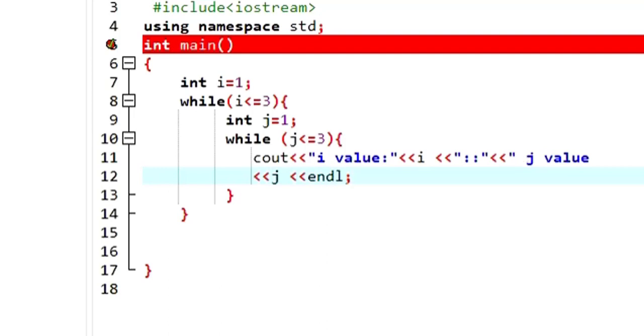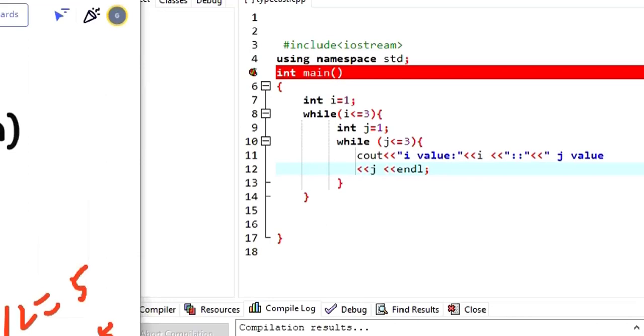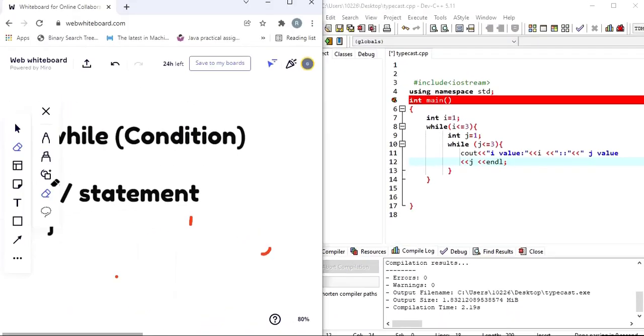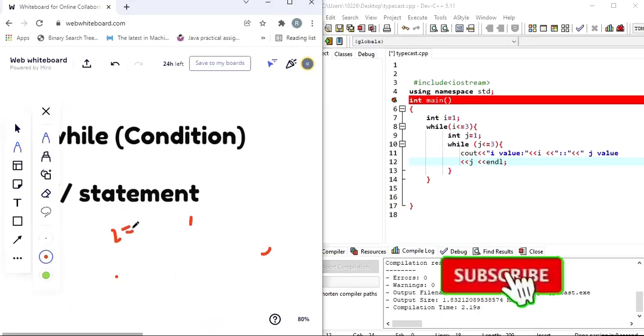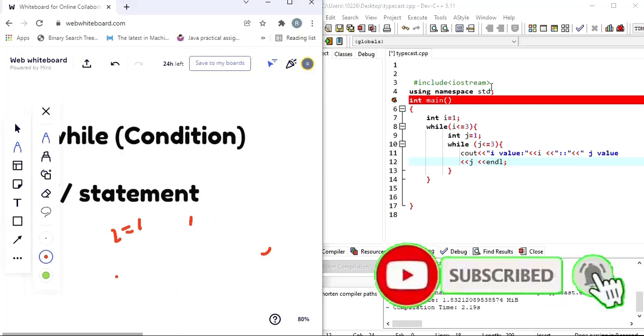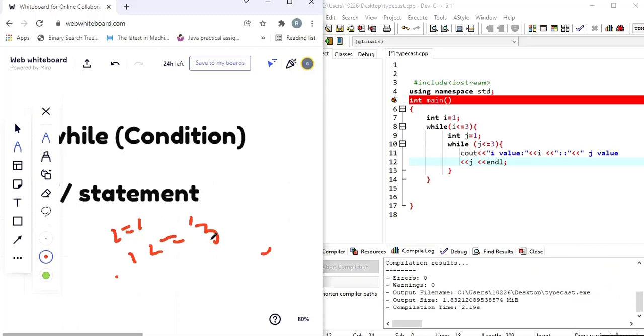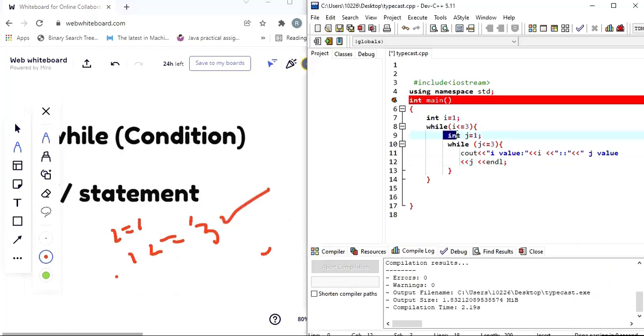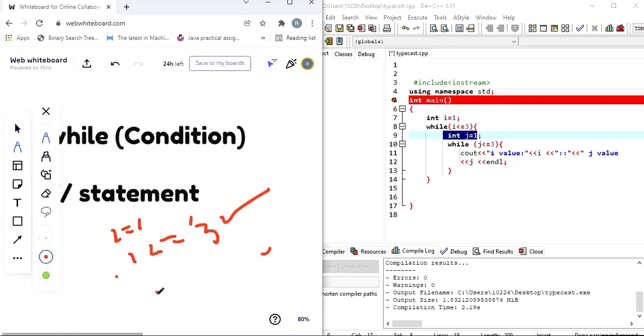Let me just remove this part so that it's easy for me to explain. First, I have initialized the I value to 1. So I is equals to 1. Then I am trying to check the condition. What is the condition? 1 less than or equals to 3. Is it true or false? The condition is true. If the condition is true, it will come inside. What is there inside? Inside I have said j is equals to 1.